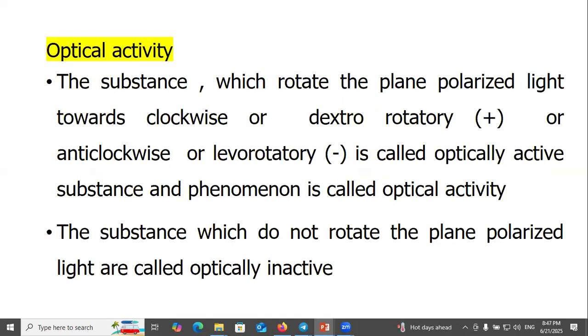Optical activity: the substance which rotates the plane polarized light clockwise, dextrorotatory, or anticlockwise, laevorotatory, is called an optically active substance, and the phenomenon is called optical activity. The substance which does not rotate the plane polarized light is called optically inactive.